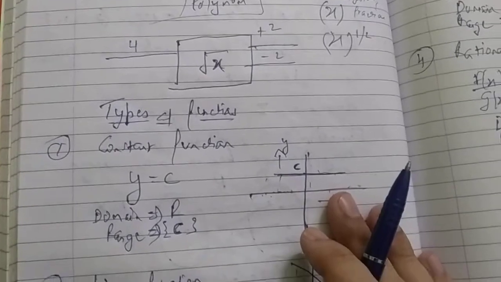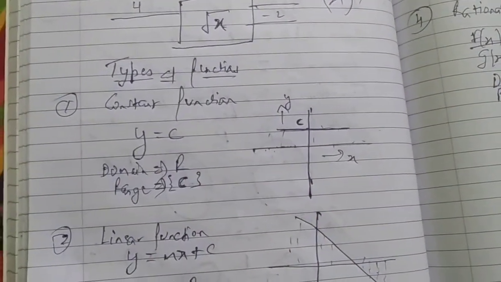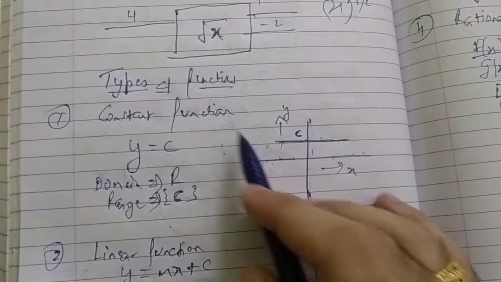So this we have discussed in the previous videos. So we can talk about the domain and range of the various functions also.